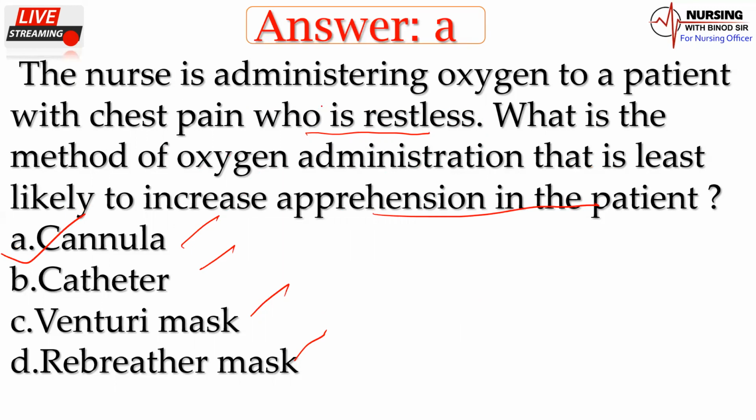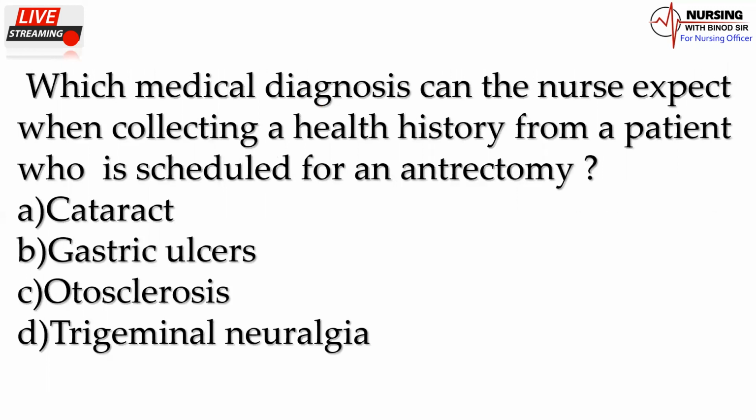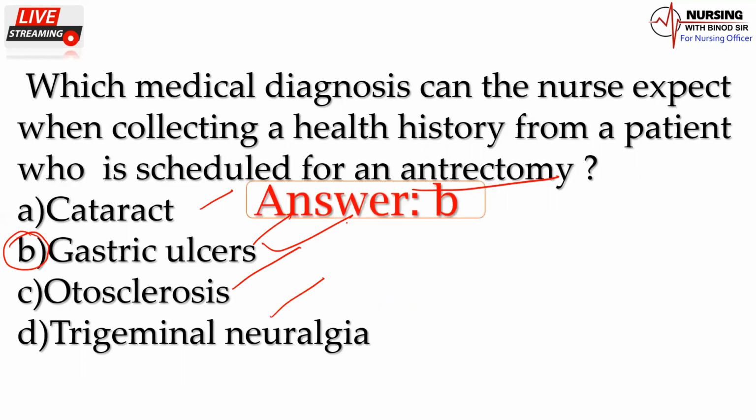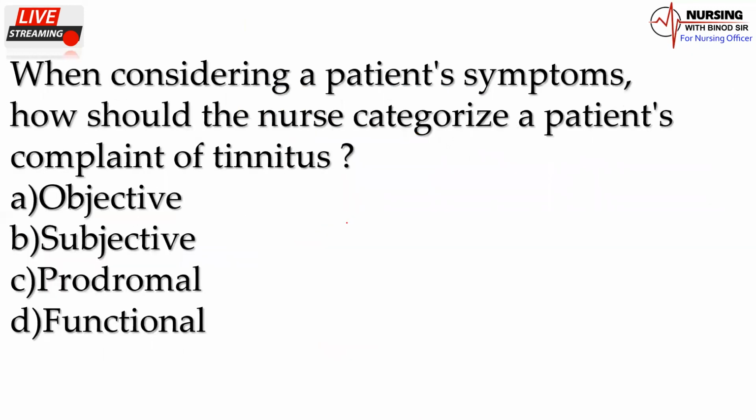Now we'll come back to next question. Which medical diagnosis can the nurse expect when collecting a health history from a patient who is scheduled for removal of the antrum? Cataract, gastric ulcer, osteosclerosis, trigeminal neuralgia. Answer would be the gastric ulcer. You must have to remember this. Okay, answer is B option. Now we'll come back to next question.